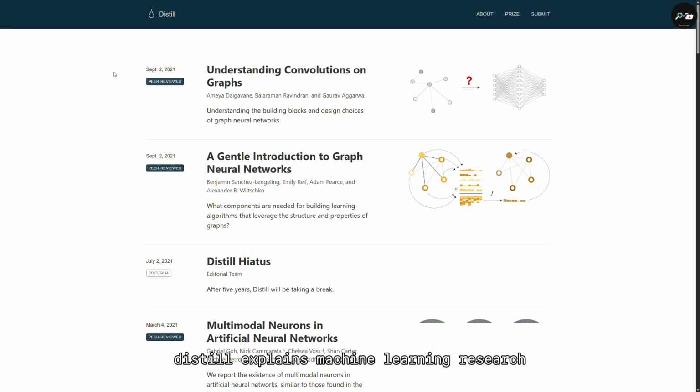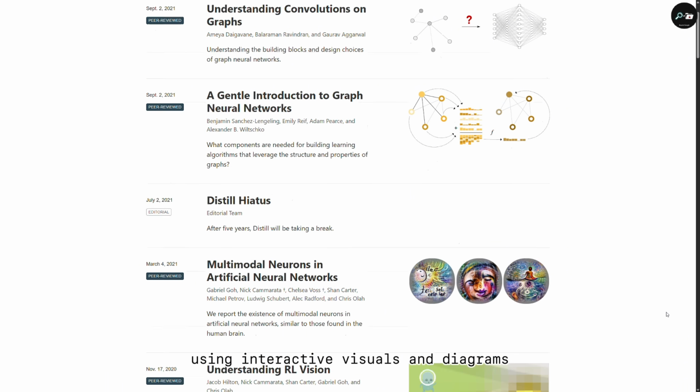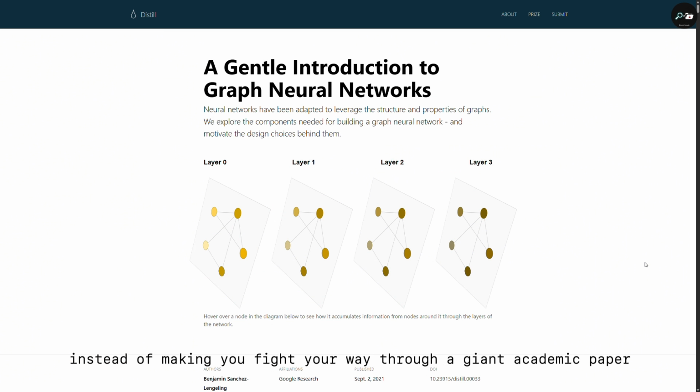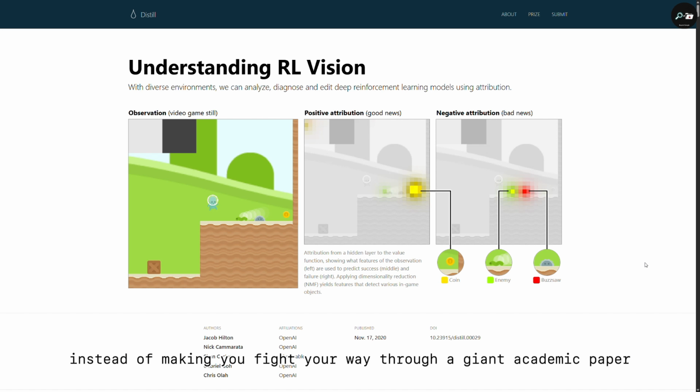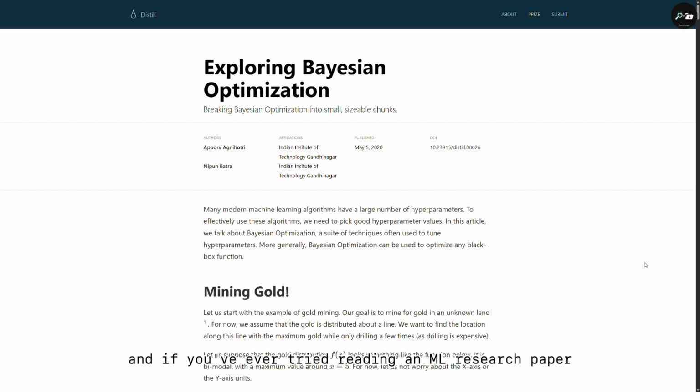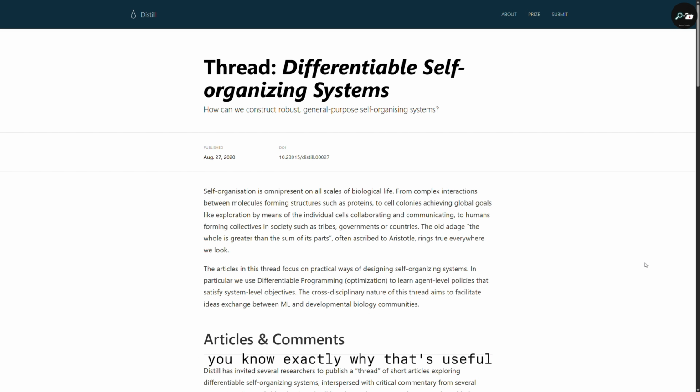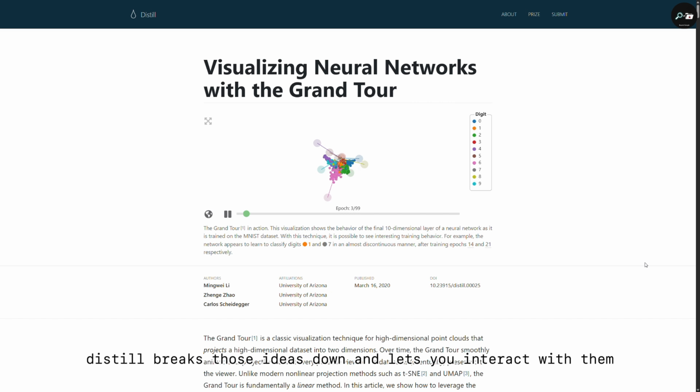Distill explains machine learning research using interactive visuals and diagrams, instead of making you fight your way through a giant academic paper. And if you've ever tried reading an ML research paper, you know exactly why that's useful. The writing can get dense really fast. Distill breaks those ideas down and lets you interact with them.